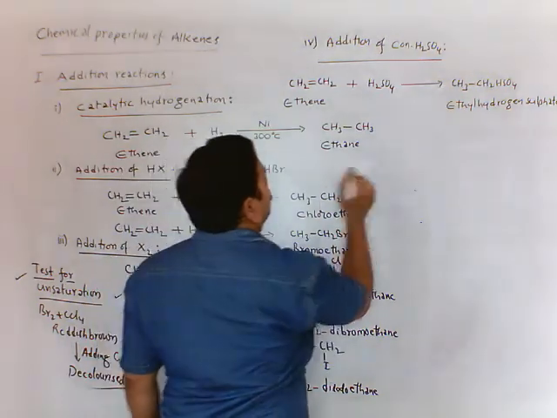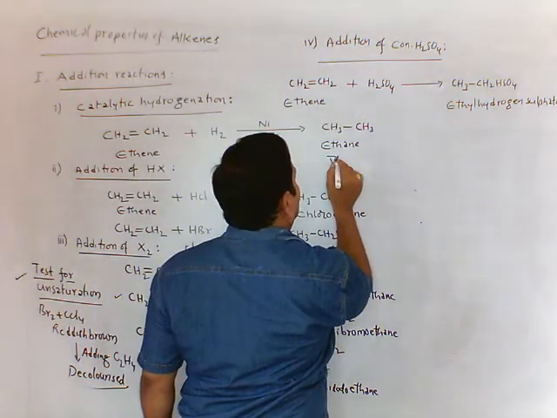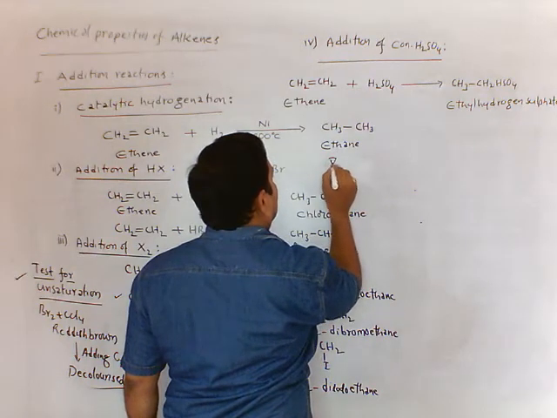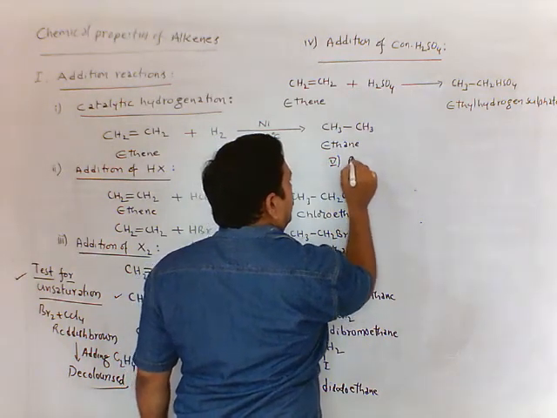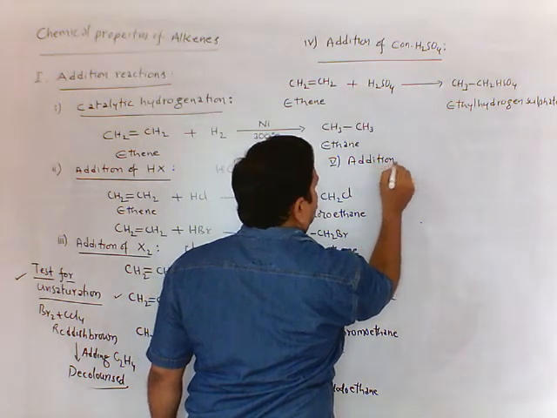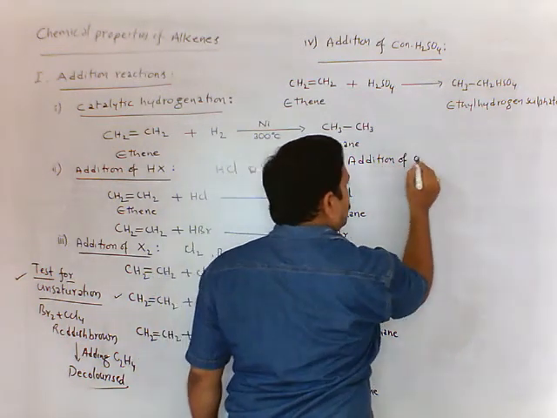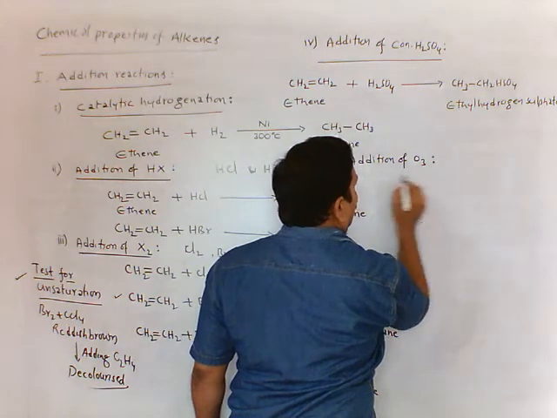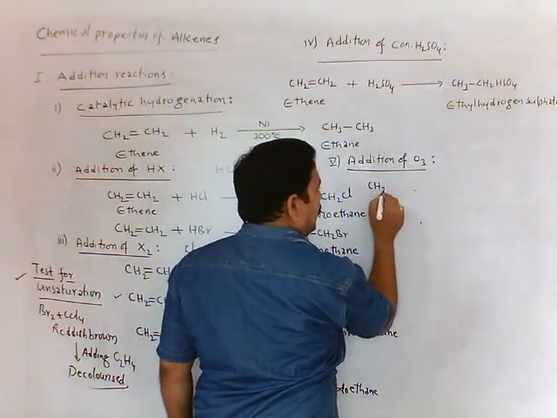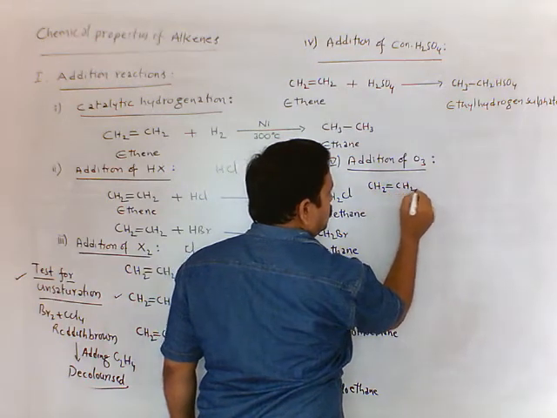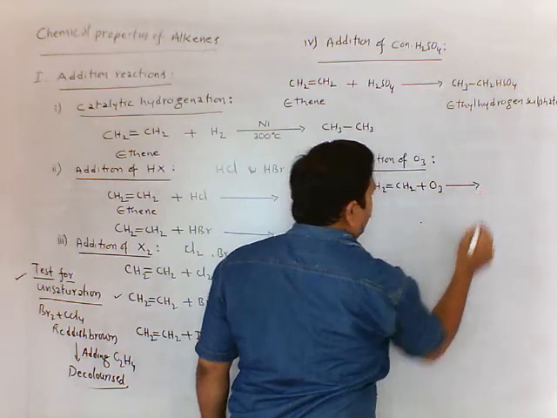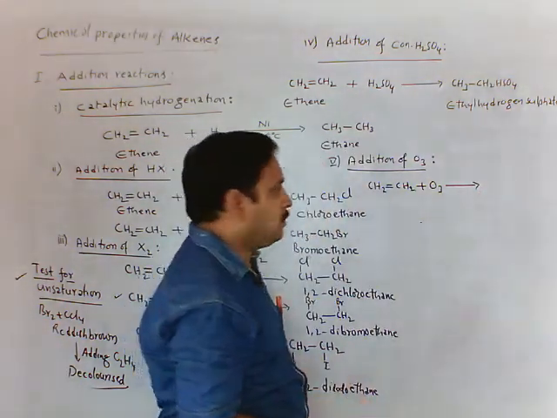Next, fifth one is addition of ozone. Ozone formula O3. See here, ethene I am taking, CH2 double bond CH2 plus ozone forming ethylene ozonide.